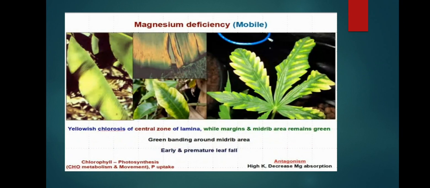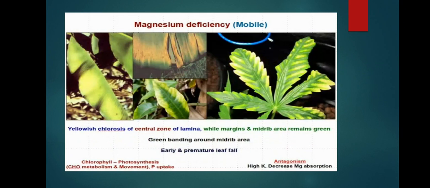Next, magnesium deficiency. Magnesium is a mobile nutrient, as we know, so it shows the deficiency on older leaves. Yellowish chlorosis, meaning loss of chlorophyll, appears in the central zone of the lamina. When you take the leaf, its central zone loses its color, while margins and midribs remain green, as shown in the image. Green banding remains around the midrib.